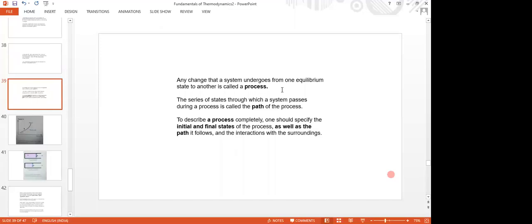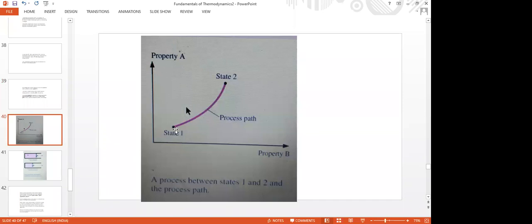So many processes are there. See here in this figure, what is between state 1 and state 2? There are several states, and we assume all these infinite states between state 1 and state 2 are equilibrium states.